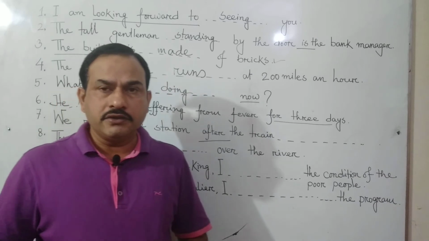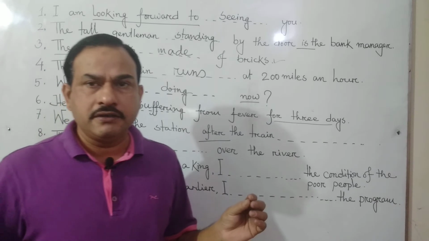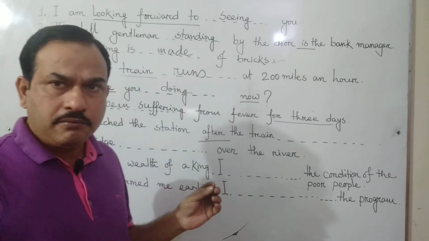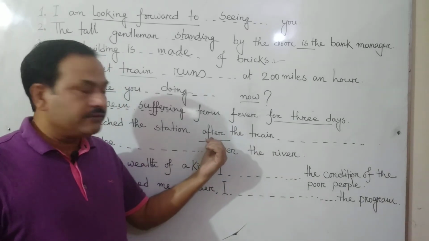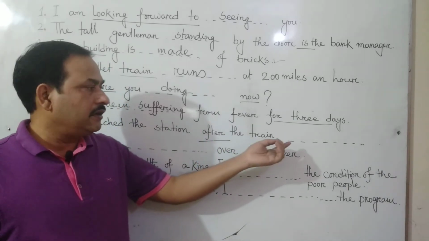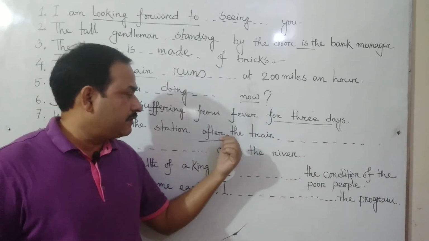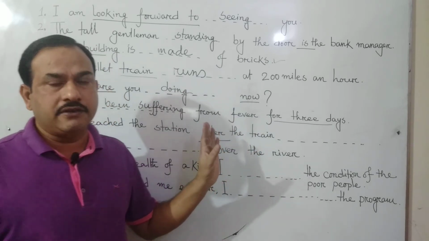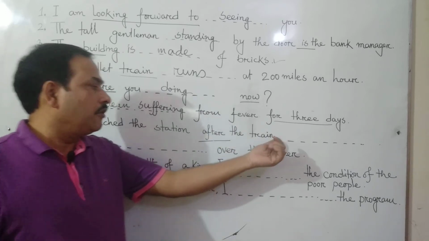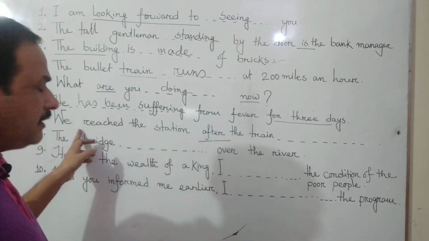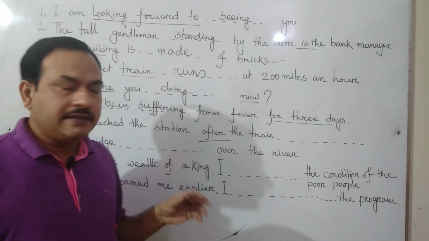Now the question is where and when we will use the past perfect form. You know the structure of past perfect. If we use after, we shall use the structure of past perfect in the second clause, that is after the use of after. And if we use before, then we have to make the past perfect form in the first clause, the first part of the sentence.